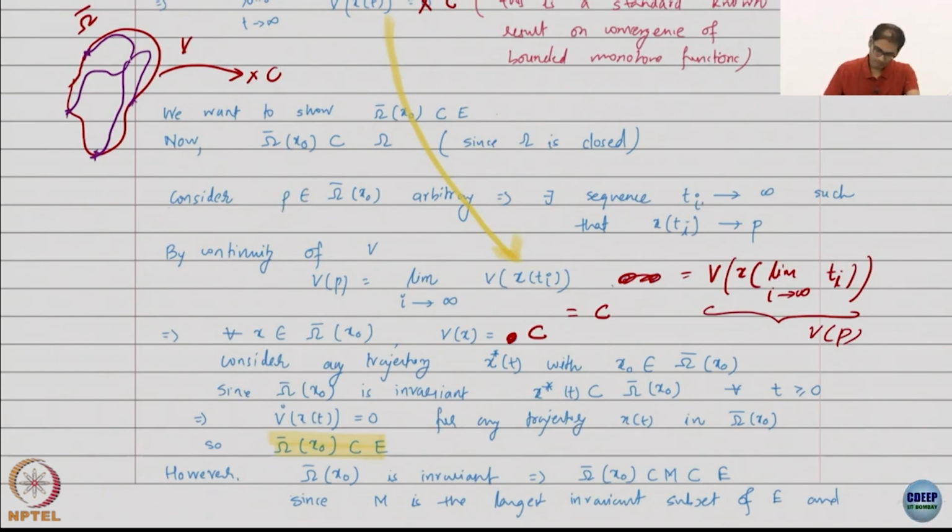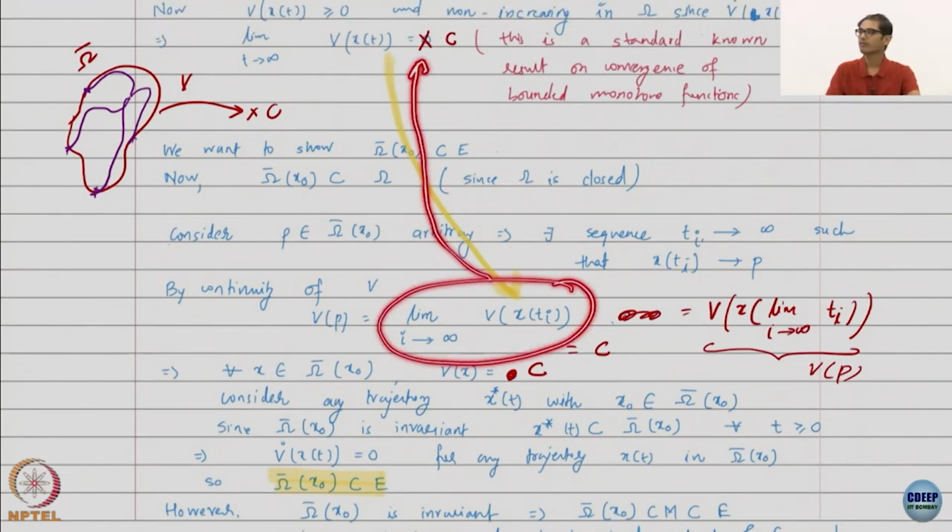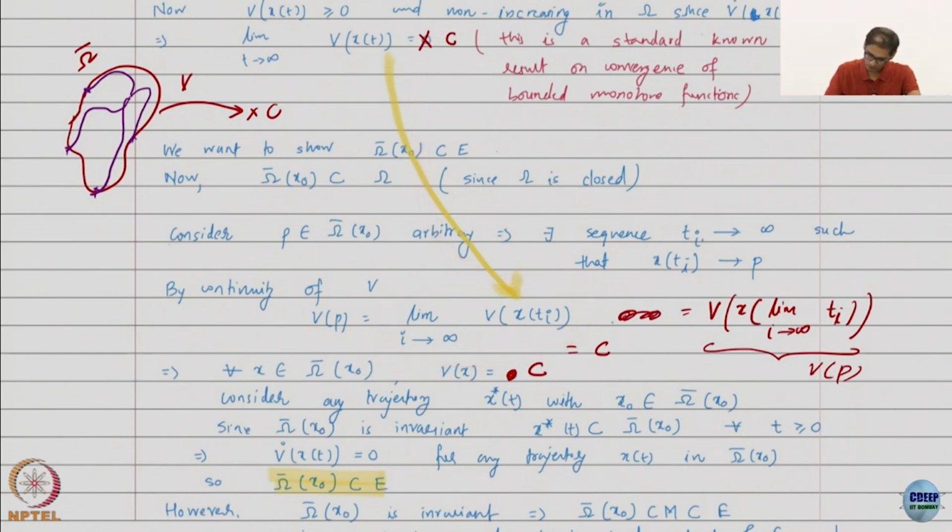What is this? Let's see, I write this expression first: limit as i goes to infinity of V of x(Ti). I hope you see that this quantity is actually just C. Why?